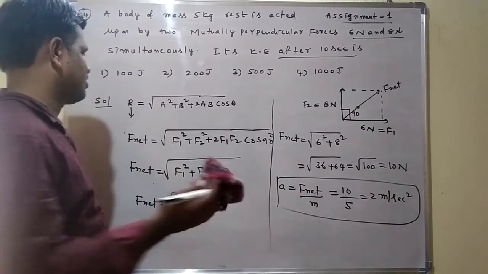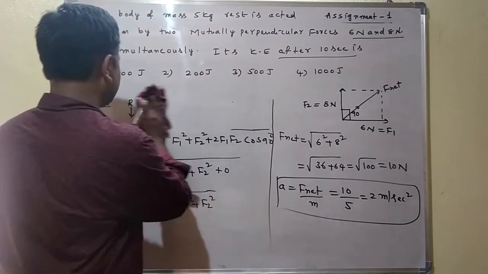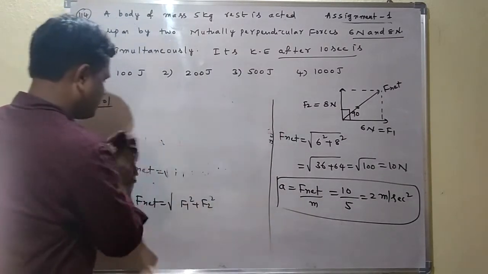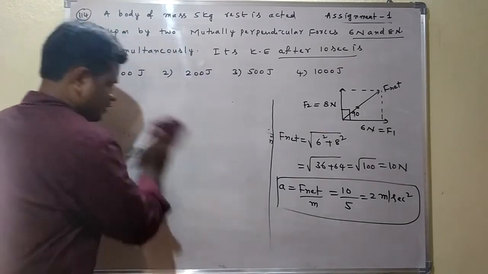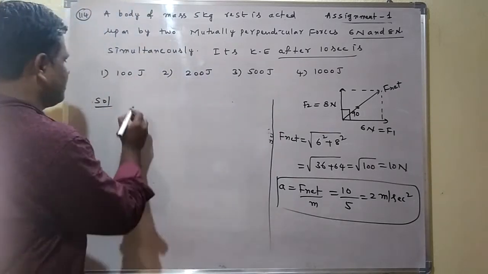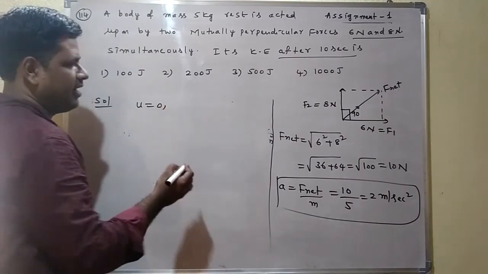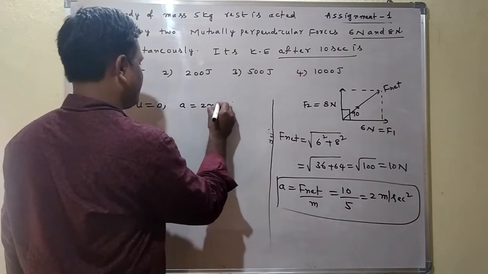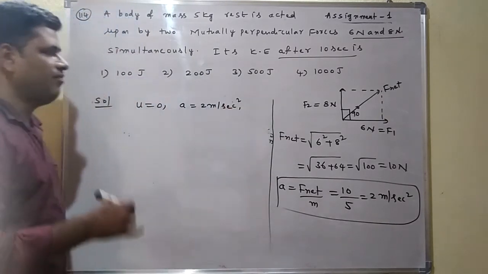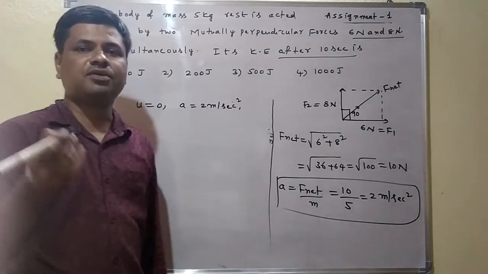We know the acceleration, and the initial velocity of the body is 0. We find the final velocity. Initial velocity, we consider u equal to 0. Here the acceleration we already know is 2 meter per second square. We find the final velocity. Which formula do we have to use?